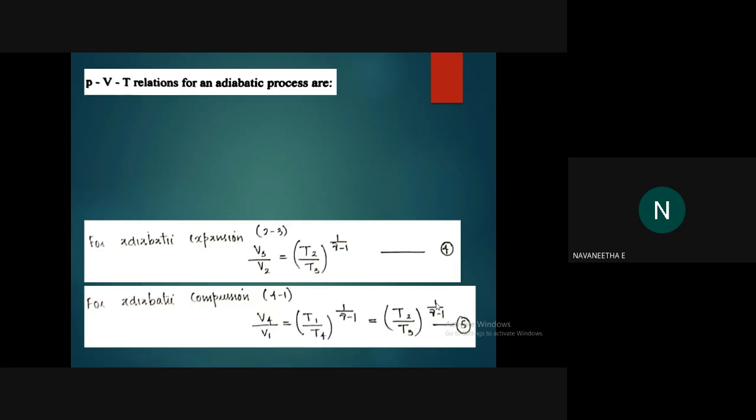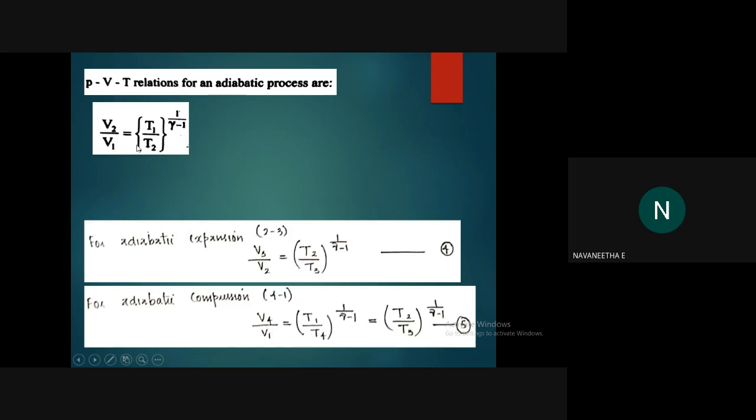The next one is PVT relation for an adiabatic process. So what is the relation between volume and temperature in adiabatic process? V2 by V1 equal to T1 by T2 whole raised to 1 by gamma minus 1. Okay, flip the page and have a look.